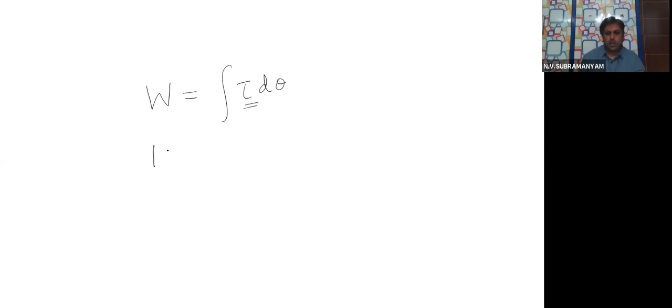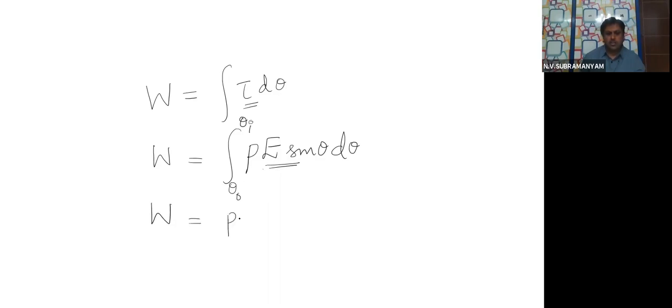Then now what will we do? We will substitute in this. Torque formula, you remember, what is the formula? P E sin theta, we substituted for tau, into d theta. From what angle to what angle? Initial angle theta 0, final angle theta 1. Then this can be written with P E outside, since both are constants. It can be written as P E times the integral from theta 0 to theta 1 of sin theta d theta.